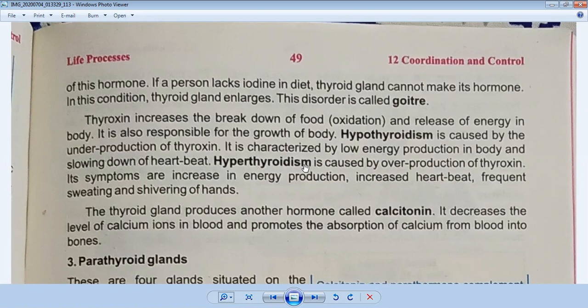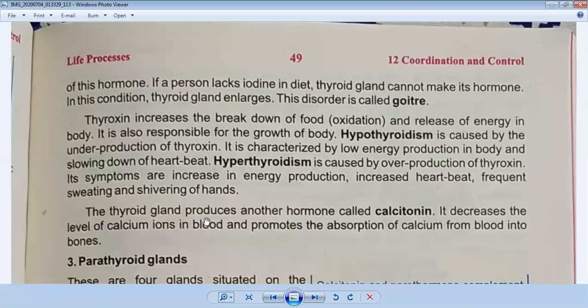Hyperthyroidism is caused by overproduction of thyroxine. Its symptoms are increased energy production, increased heartbeat, frequent sweating, and shivering of hands. If thyroxine is produced excessively in the body, energy production increases, your heartbeat can increase, and frequent sweating and shivering of hands can start.